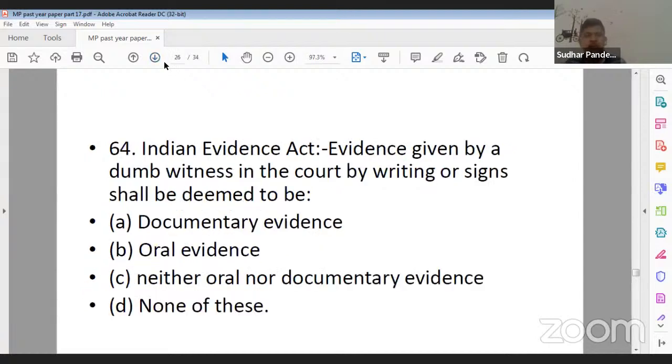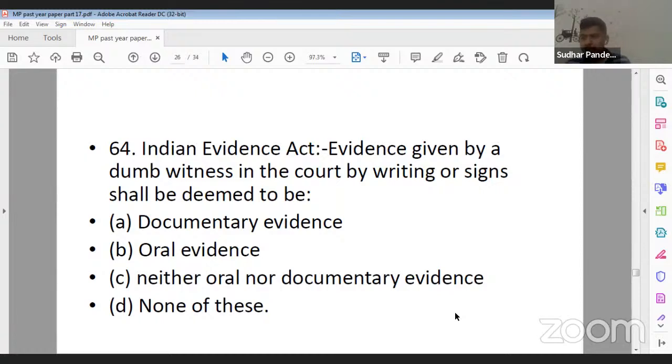Yes. Next is question number 64. Yes, Vini ji, you are correct. Question number 64. Evidence given by a dumb witness in the court by writing or sign shall be deemed to be: evidence given by a dumb witness means a person who is unable to speak. Option A, documentary evidence; B, oral evidence; C, neither oral nor documentary evidence; D, none of these.